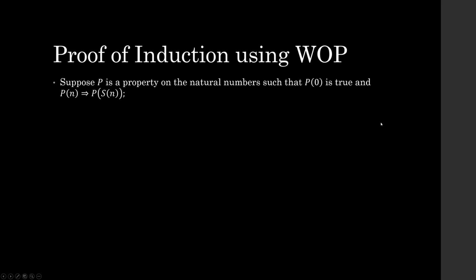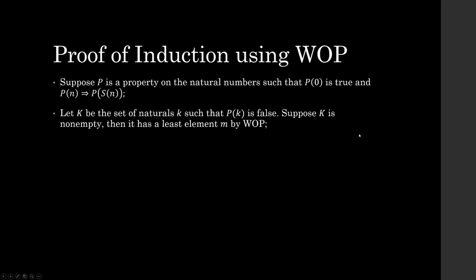So let's start by bringing in what induction talks about. We're going to use the property interpretation. Suppose P is a property on the natural numbers such that P of 0 is true and P of n implies that P of S of n is true. That was just part of induction, and we just have to introduce it here. Let's see what we can do with that. Let K be the set of natural numbers k such that P of k is false. Now suppose K is non-empty. Then because of the well-ordering principle, it has a least element n.